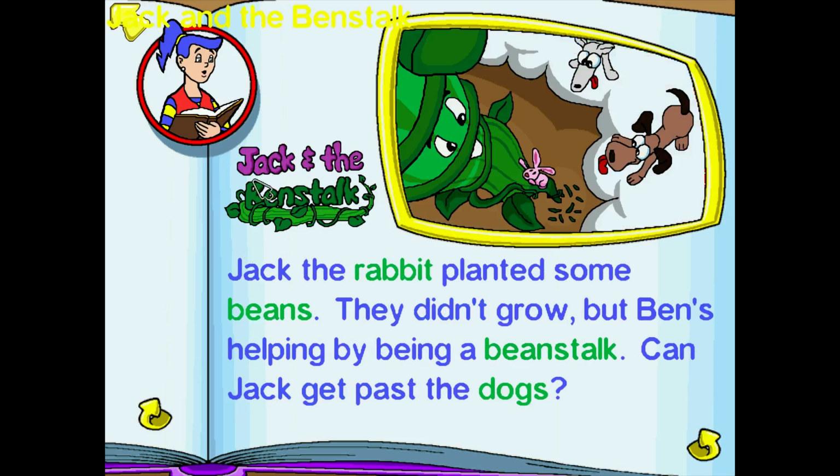Let's read this one. Jack and the beanstalk. Jack the rabbit planted some beans. They didn't grow, but Ben's helping by being a beanstalk. Can Jack get past the dogs?